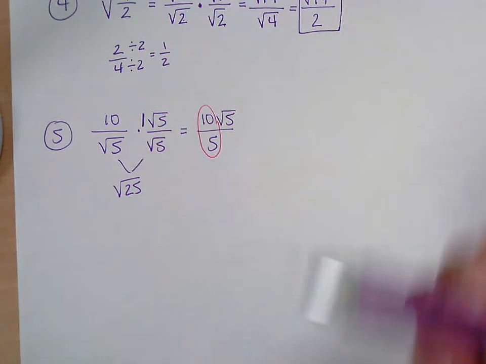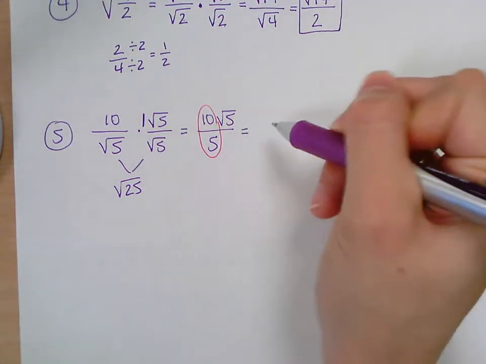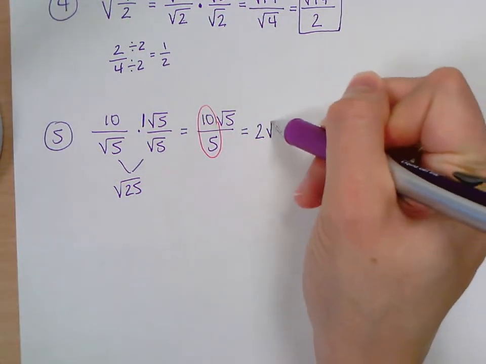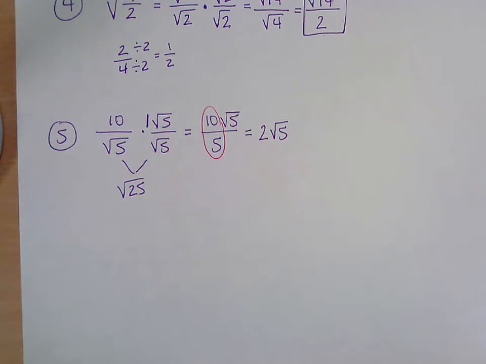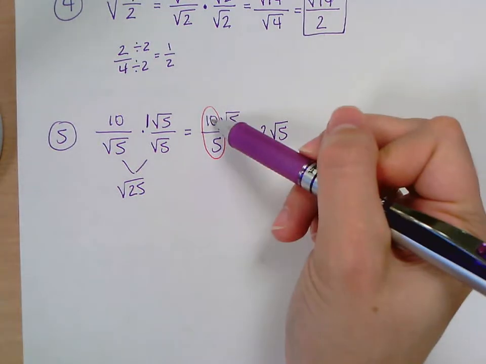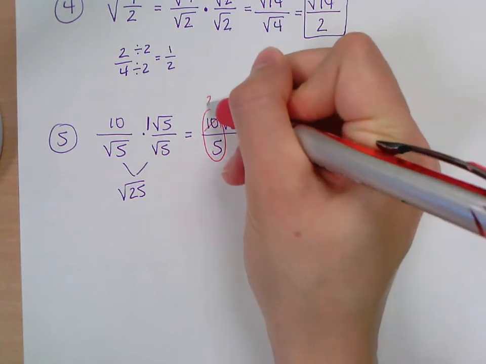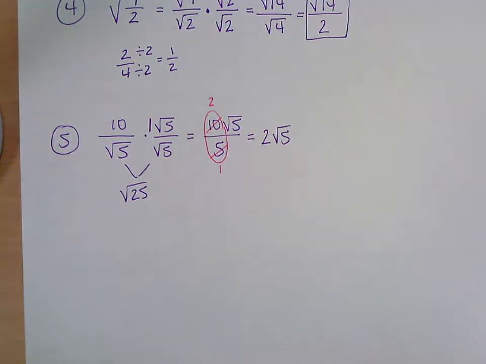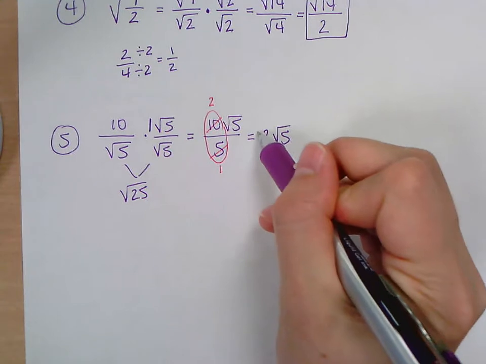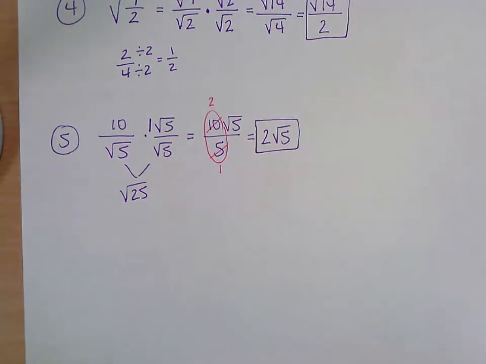And 10 divided by 5 is 2. So this final answer is just 2 square root of 5. Because if I divide these both by 5, the 10 would become a 2 and the 5 would become a 1. And 2 over 1 is just 2. So this would be your final answer.